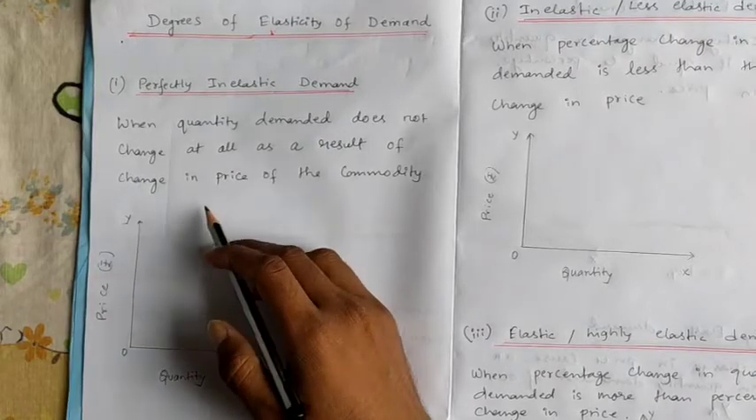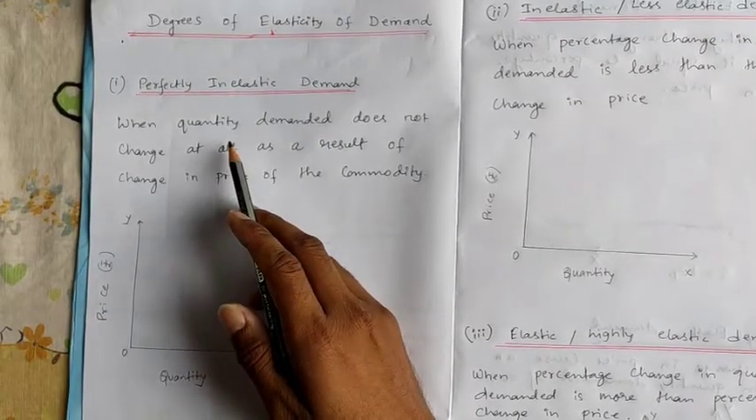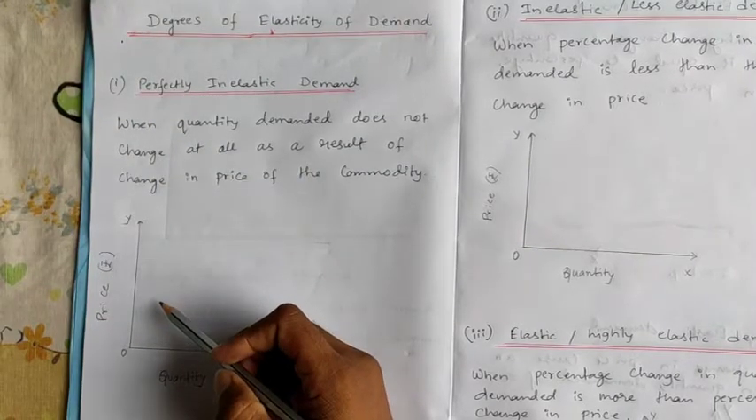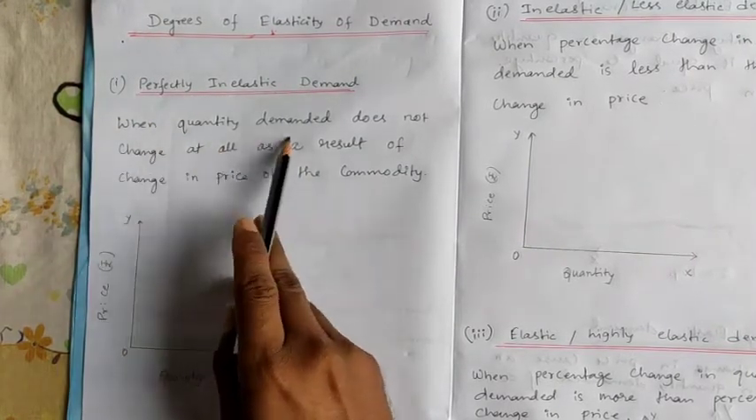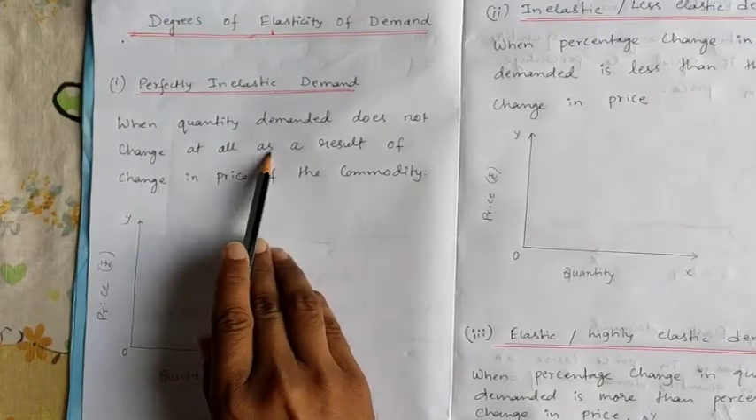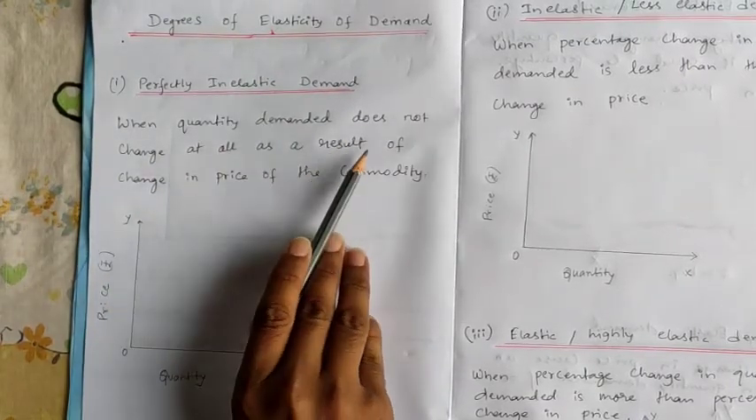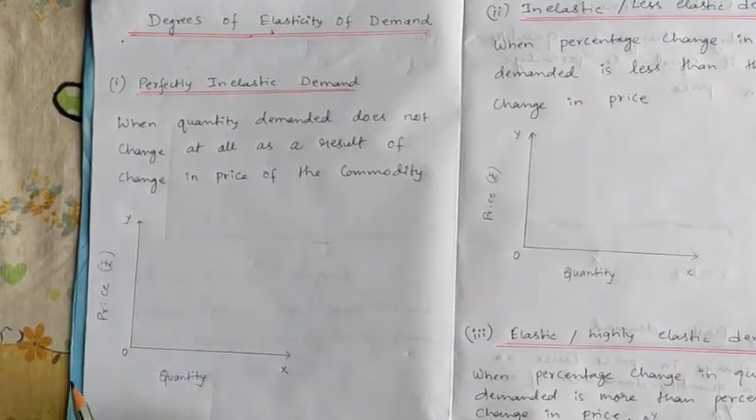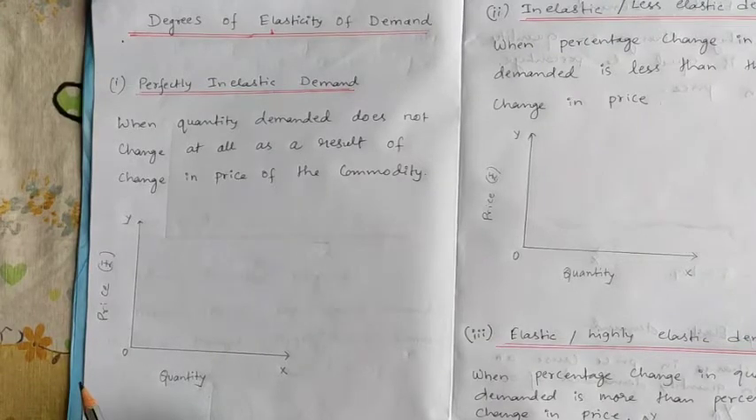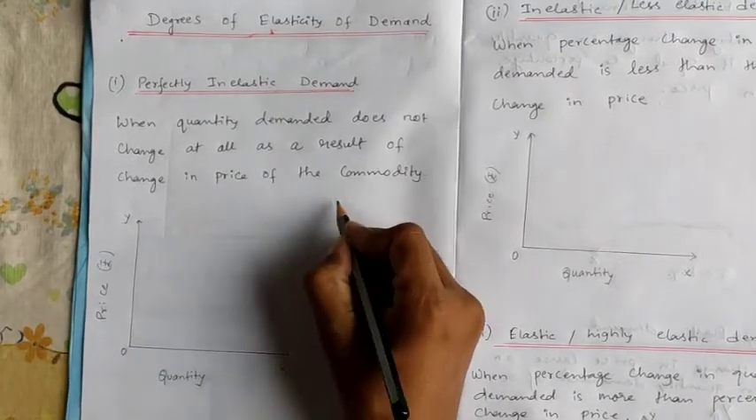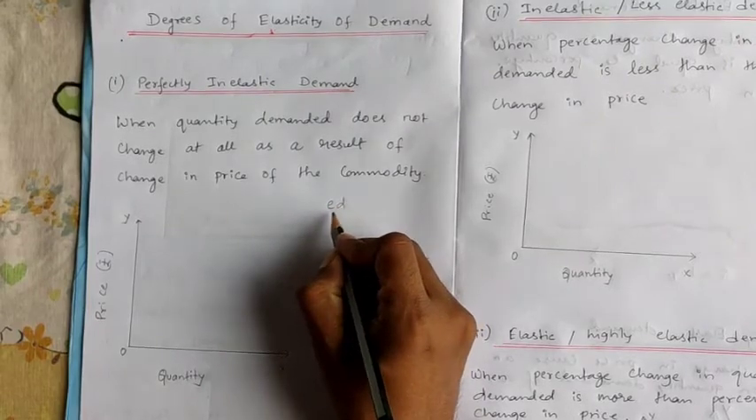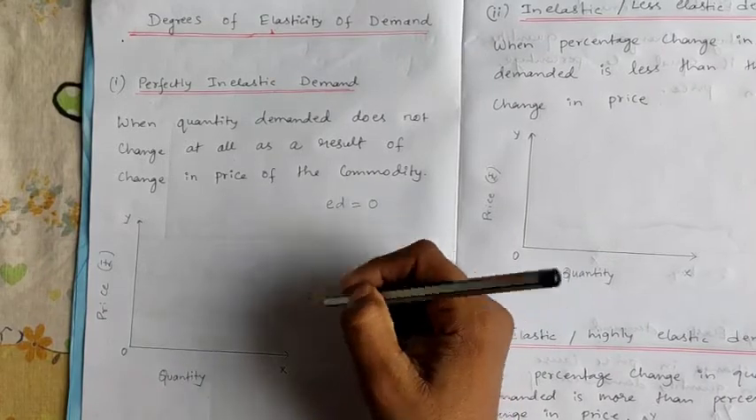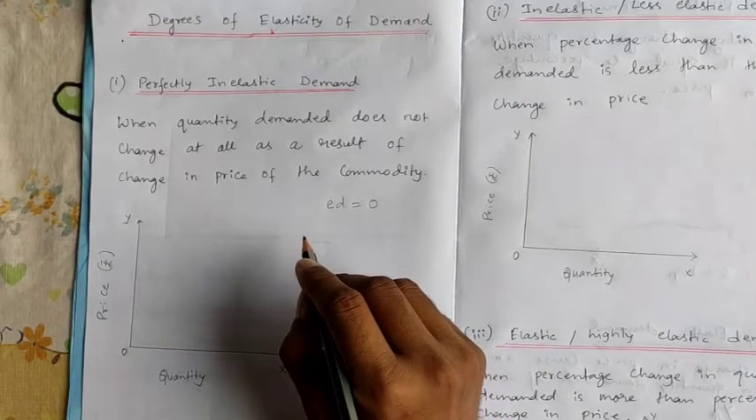Now we'll see one by one the degrees of price elasticity of demand. First, let us see perfectly inelastic demand. What is perfectly inelastic demand? When quantity demanded does not change at all as a result of a change in the price of a commodity. It means that when price changes, there is no effect on quantity demanded. Clear? So here we can say that elasticity is 0. We denote elasticity by ED, so ED equals 0. Why? Because due to change in price, there is no effect on quantity demanded.